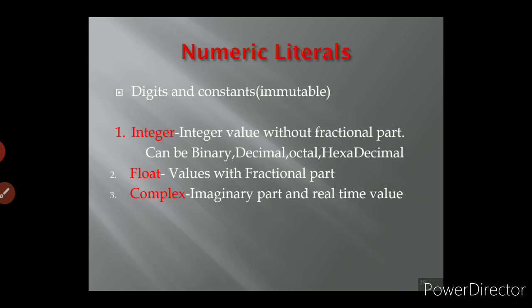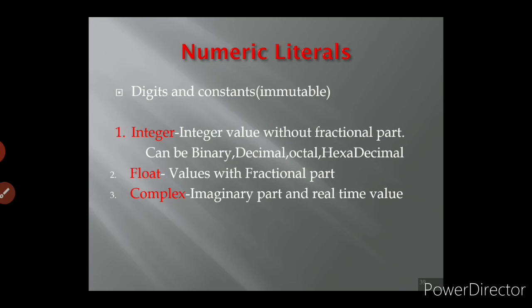Integer value means it is a whole value without any fractional part. We had already seen in C++ the binary, decimal, octal and hexadecimal values. So an integer value can be either a binary value, decimal value, octal value or hexadecimal value.